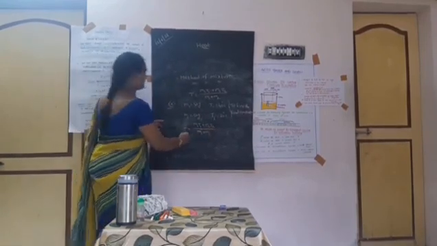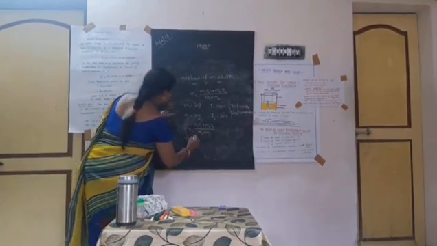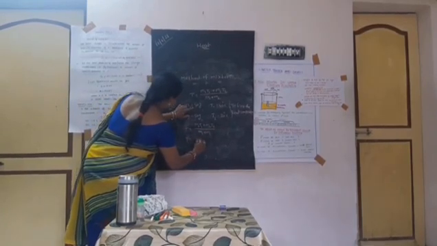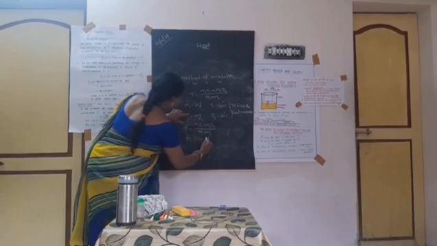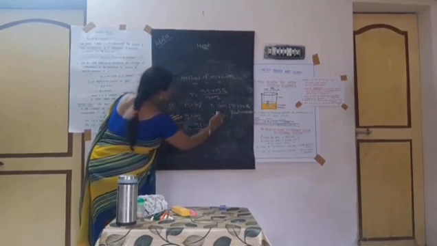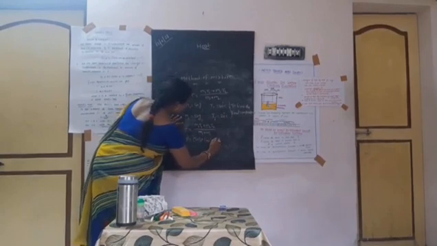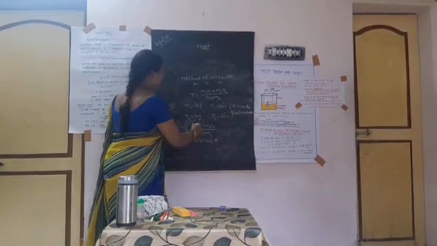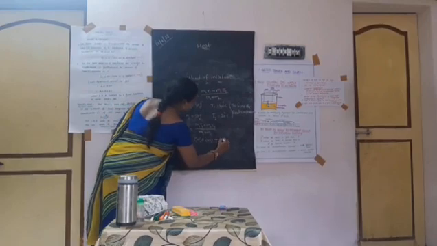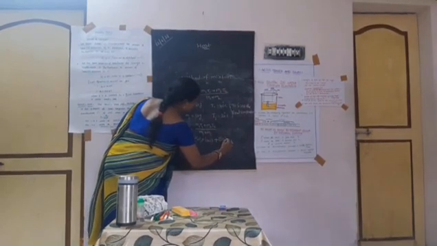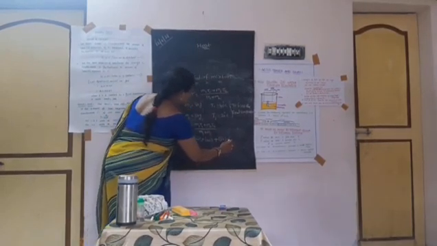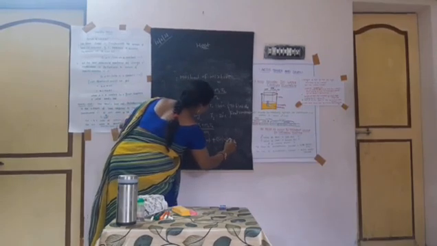In this given sum, M1 is equal to 50, T1 is equal to 40, M2 is equal to 50, T2 is equal to 20.